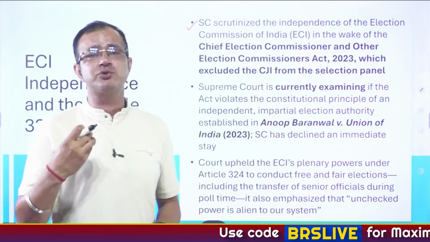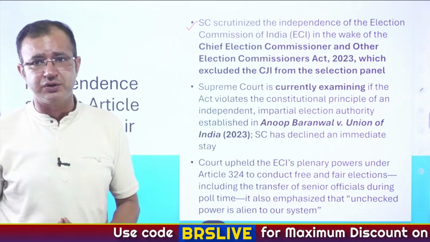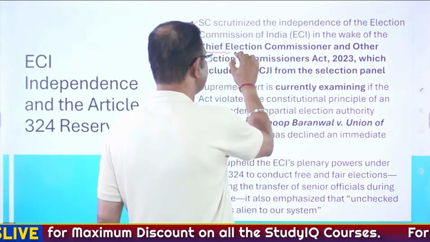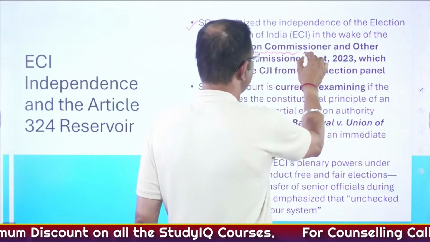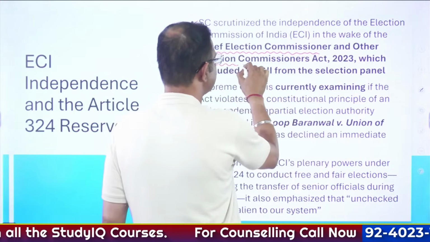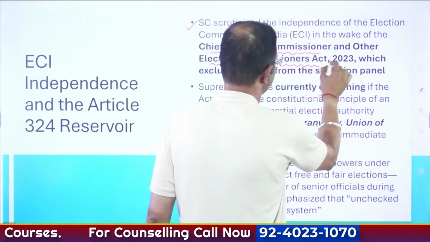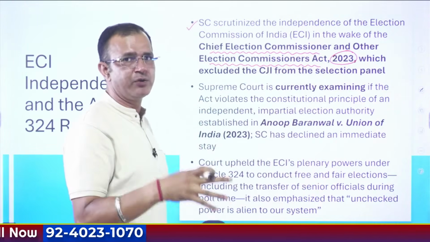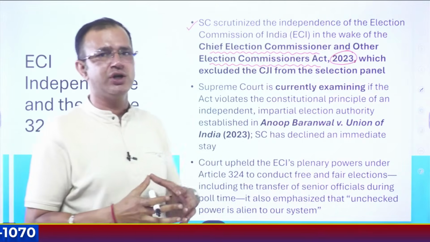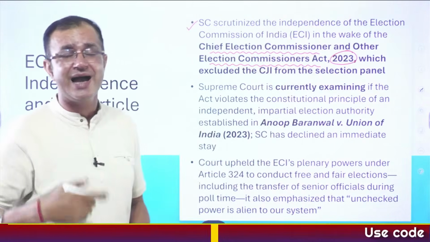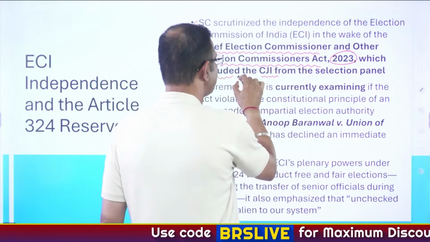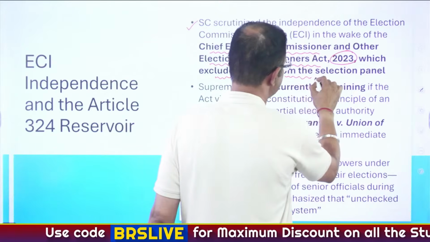When it comes to this particular decision, what had happened was that there is an act that was passed by the government, the Chief Election Commissioner and Other Election Commissioners Act 2023. By this act, the Chief Justice of India, who was part of the selection of the Chief Election Commissioner and the Election Commissioners, was excluded from the selection panel.